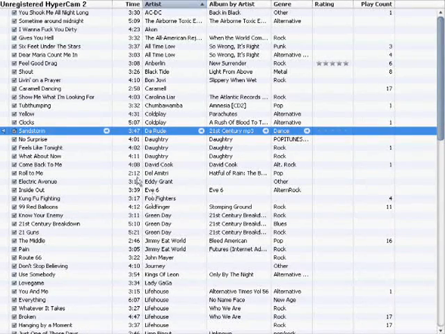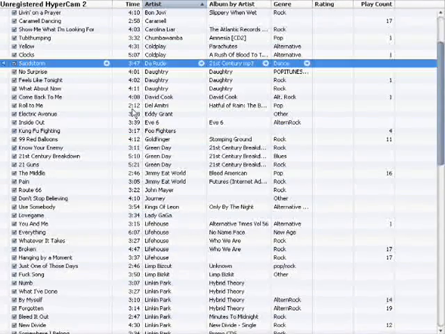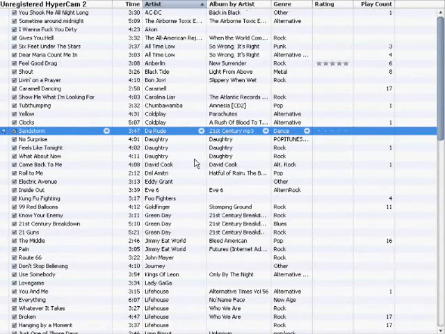Today I'm going to answer the age-old question of, can you get ringtones on your iPhone for free? Well, the answer is yes. It's very simple. All you need to do is find your song that you want to get a ringtone for.